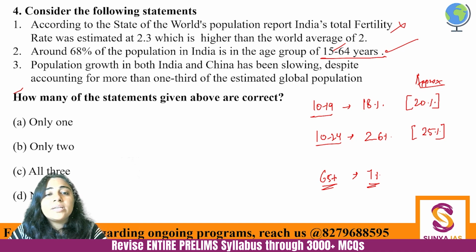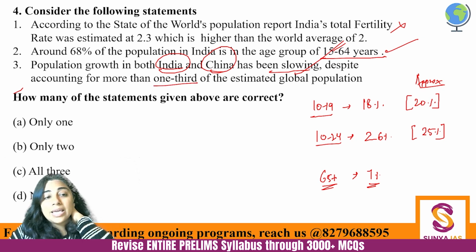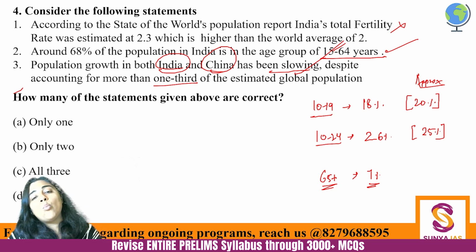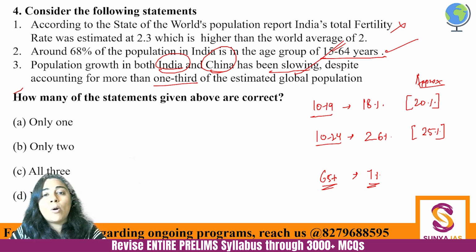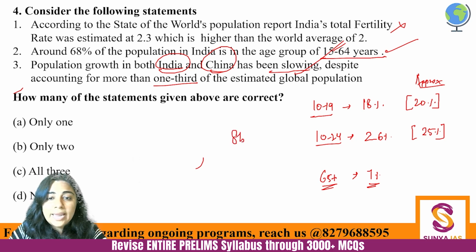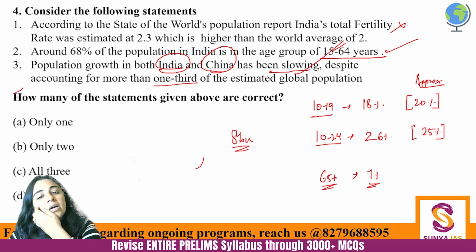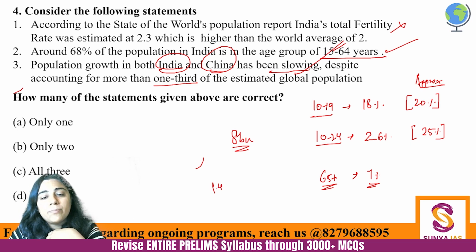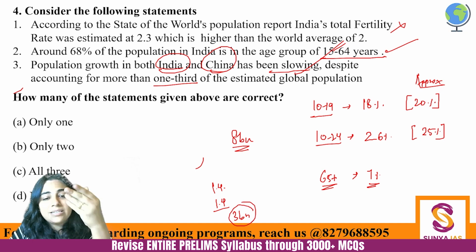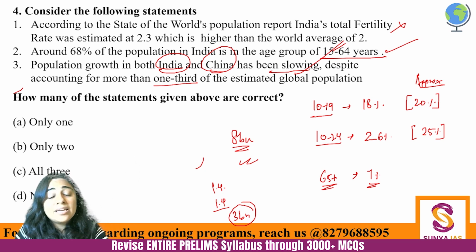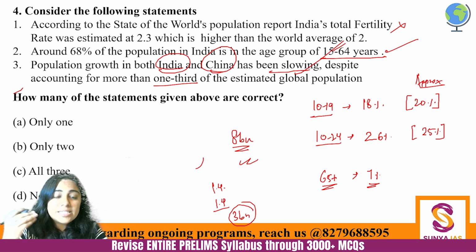And population growth in both India and China has been slowing, absolutely correct. And India and China combined, they definitely account for 1/3 of the estimated global population. What is the estimated global population? 8 billion के आसपास है, right? And what is our population? Somewhere around 1.4 billion. What is China's population? Again, somewhere around 1.4 billion. So approximately 3 billion, just less than 3 billion out of 8 billion is just in India and China, right? But our population growth rate is falling down.